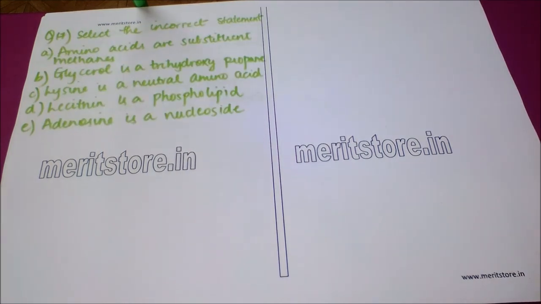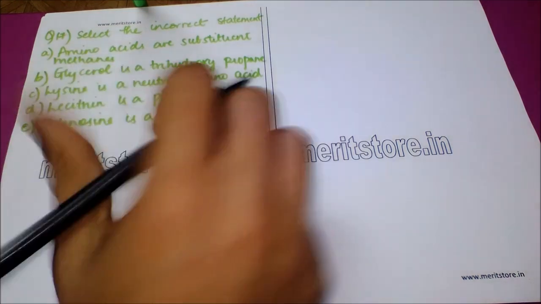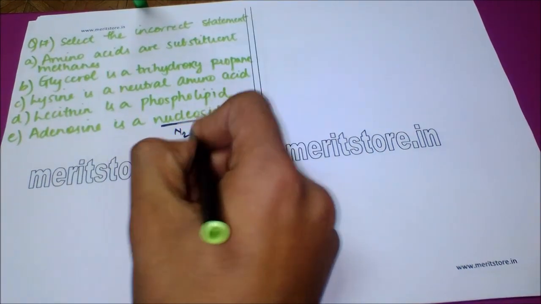Our next question is, select the incorrect statement. Statement A is, amino acids are substituted methanes. Option B, glycerol is a trihydroxypropane. Option C, lysine is a neutral amino acid. Option D, lecithin is a phospholipid. Option E, adenosine is a nucleoside. So here we know that adenosine is a nitrogen base.